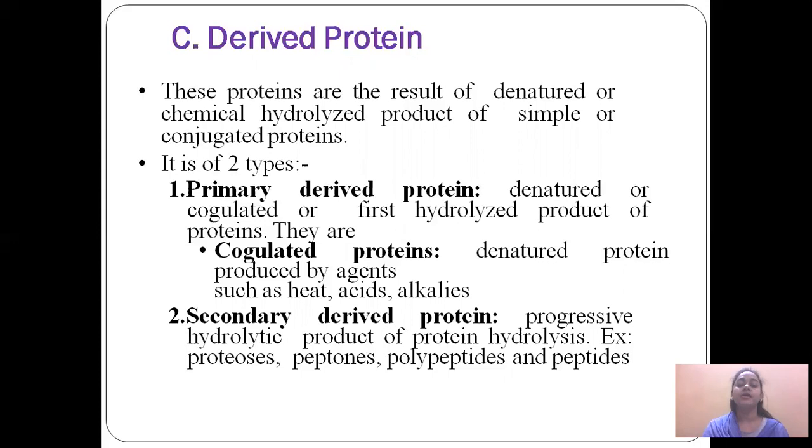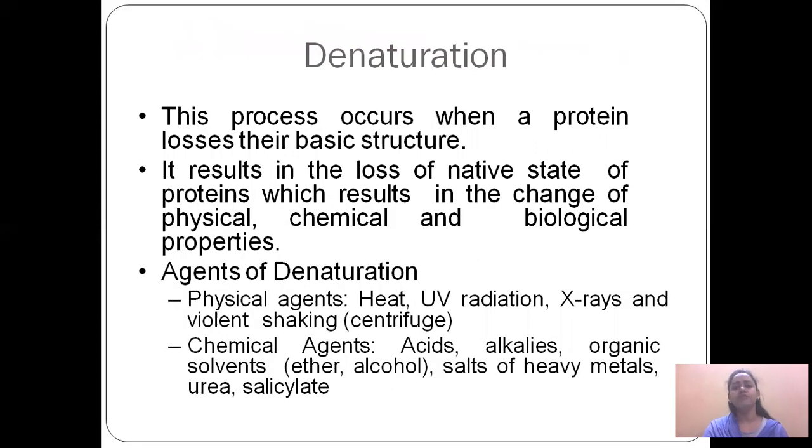It is of two types: primary derived proteins and secondary derived proteins. Primary derived proteins are obtained by hydrolysis and denaturation of the simple protein, and secondary derived proteins are obtained by hydrolytic cleavage, for example peptones, polypeptides, and peptides. What is denaturation? Denaturation is a property of protein when the native state of the protein is disrupted by the application of either heat, UV rays, or solubility changes. When the protein loses its native state, it is called denaturation. In an easy way, I can give an example: boiling of an egg.